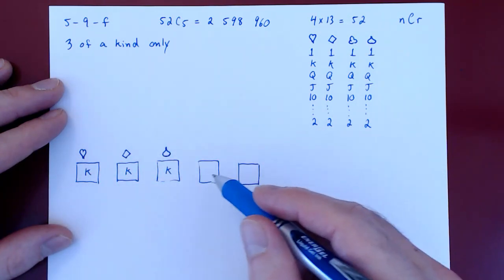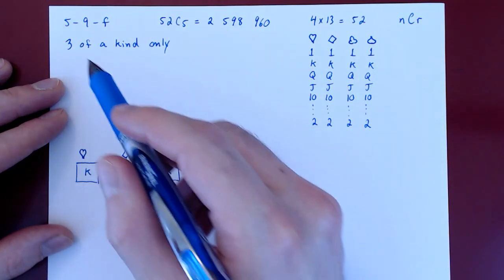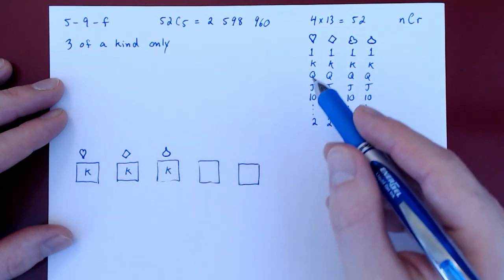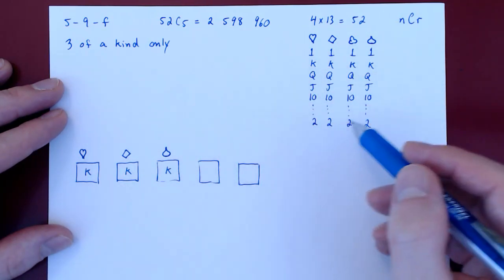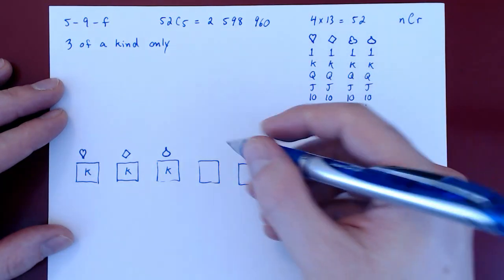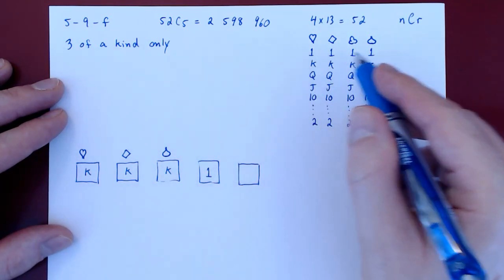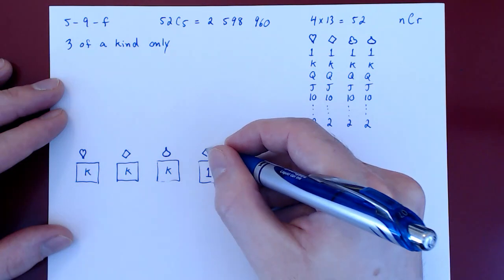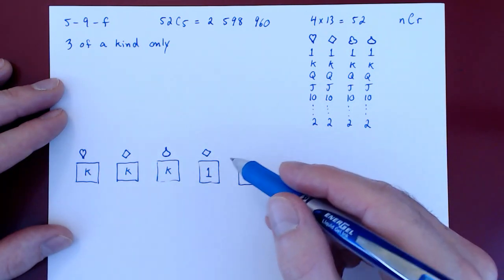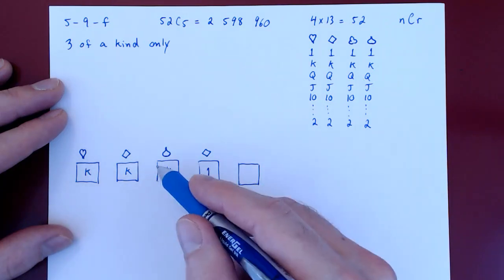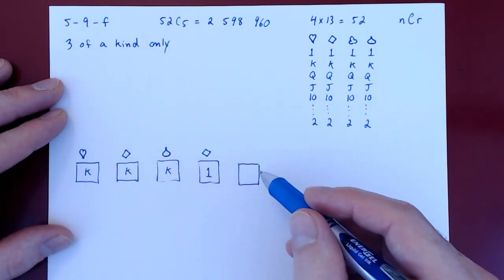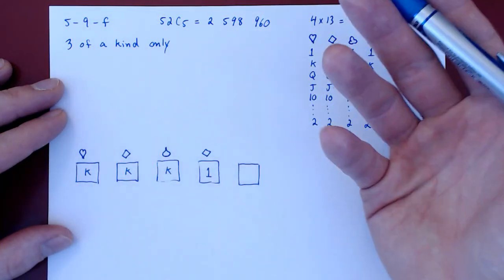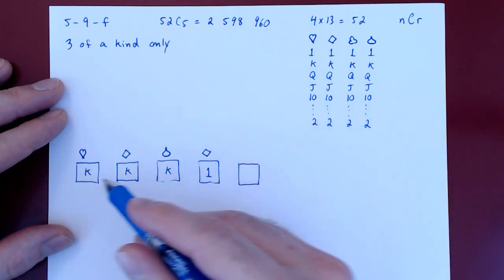We're left with the 2 remaining cards. Again, because we want a triple and nothing stronger, the 4th card can't be a king, so the kings are ruled out. It could be any other card. Say it's an ace. Again, which ace? There are 4 possible different suits. Say it's the ace of diamonds. And the 5th card can't be an ace. This would give us a pair and a triple. We don't want that. And it can't be a king because it would be a quadruple and an ace. And we only want a triple and nothing stronger. So the 5th card can't be a king nor an ace.